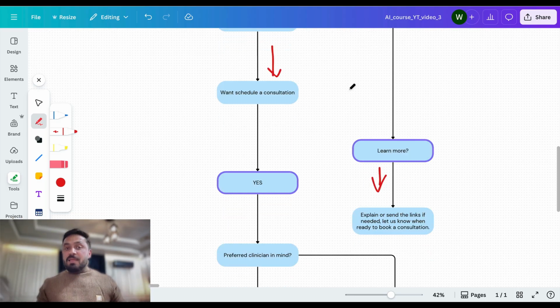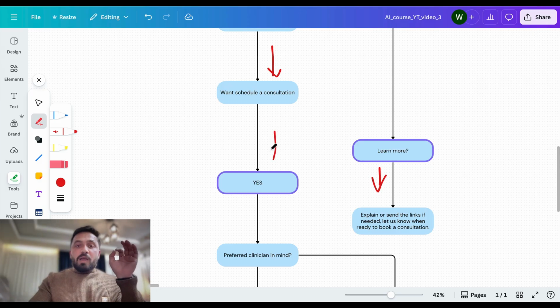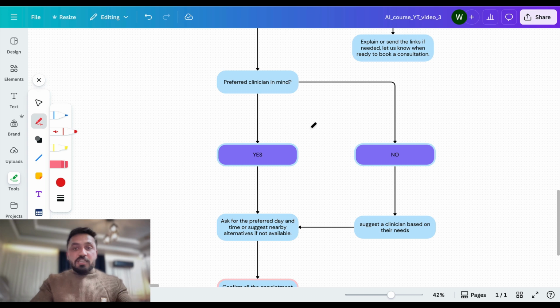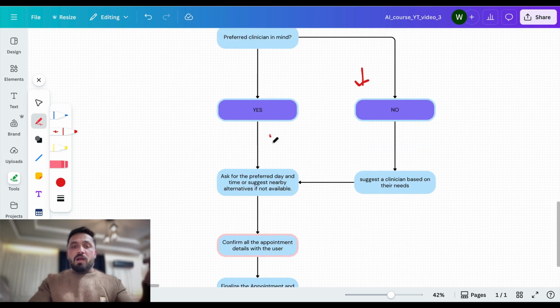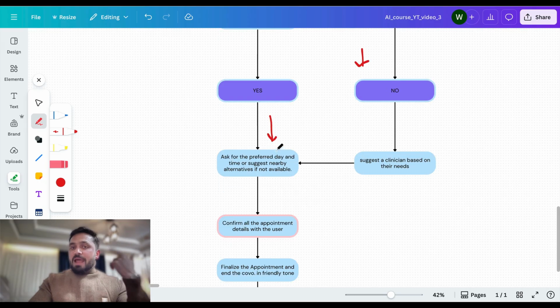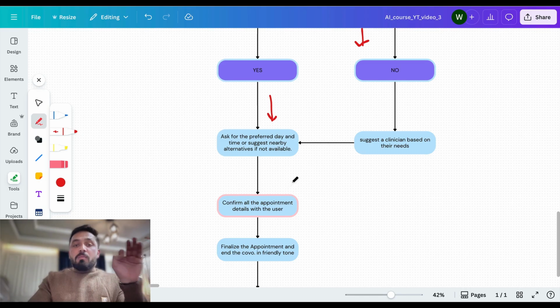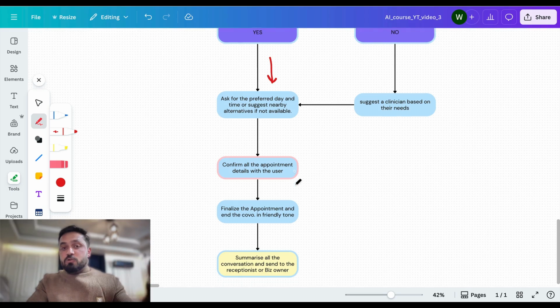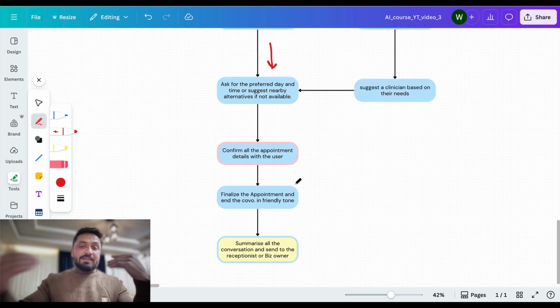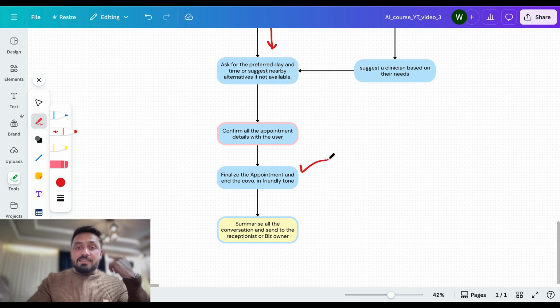But if at any point they are interested in scheduling a consultation, we're gonna continue and ask if they have a preferred clinician in mind. If no, we're gonna suggest one. But if they do have one, we're gonna ask for their name, and then based on that, we're gonna give them the availability, 2 or 3 nearby times, so they can choose the one that suits them. Again, we're gonna confirm all the appointment details with the user. When the user provides their day and time for the appointment, we're gonna confirm it and finalize the appointment.